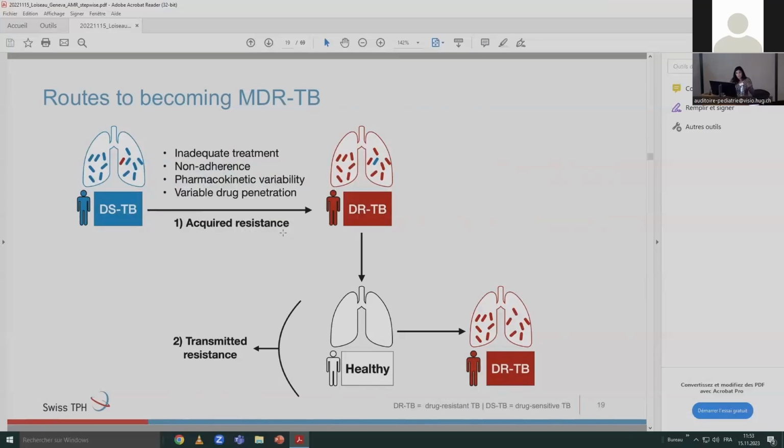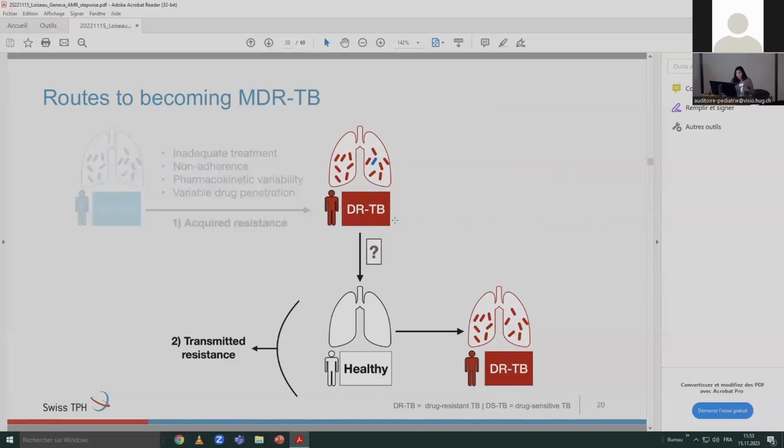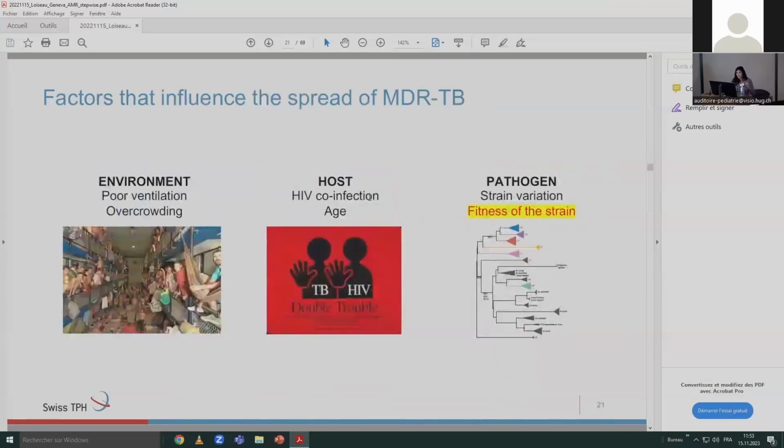But a lot of studies now show that the majority of the burden is actually due to transmitted resistance rather than acquired resistance. And therefore, it's important to also understand what are the factors that drive transmission from one patient to the other. Some well-known factors that influence the spread of MDR-TB is the environment in which a person is.